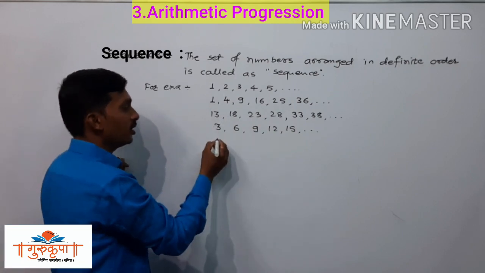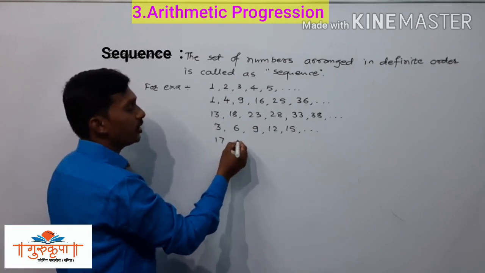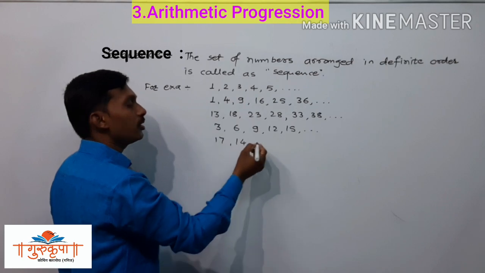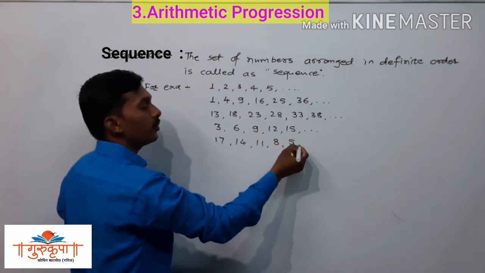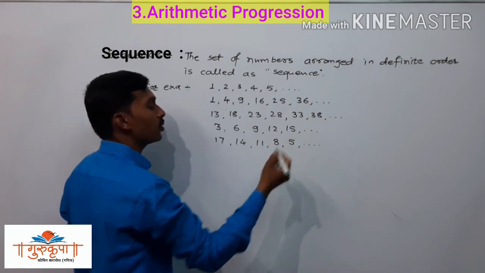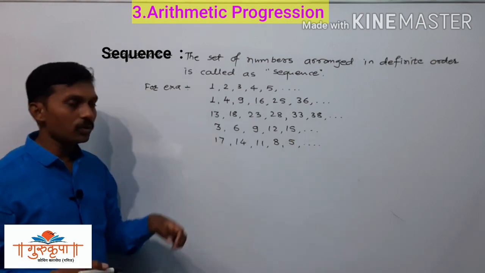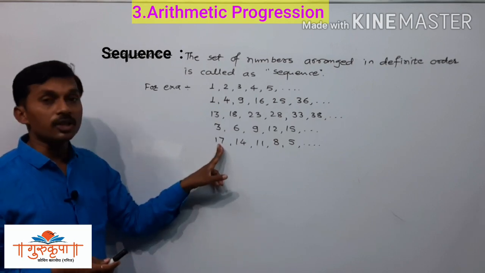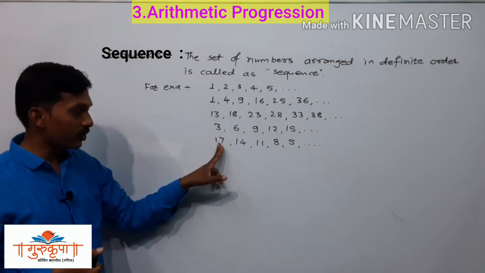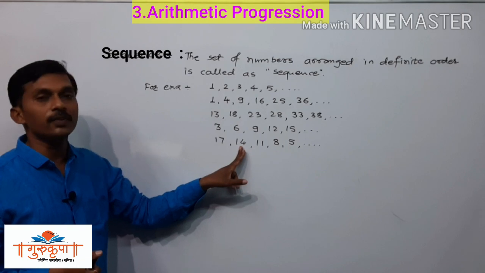We can write here one more example, that is 17, 14, 11, 8, 5, and so on. It is also a sequence, since from each and every term 3 is subtracted. From the first term 3 is subtracted and we get 14.